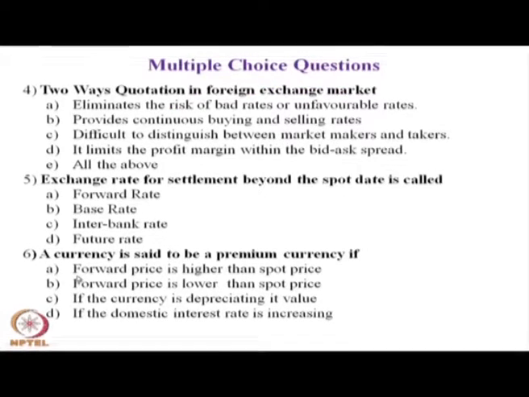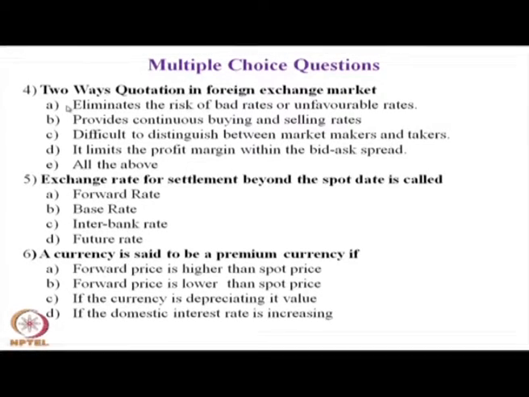Let us move to question number 4. Question number 4 is about two-way quotation in the foreign exchange market: buyer's quotation, seller's quotation, the bid-ask spread. The answer is E, all the above.